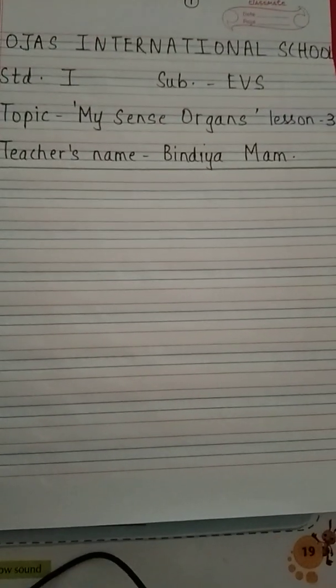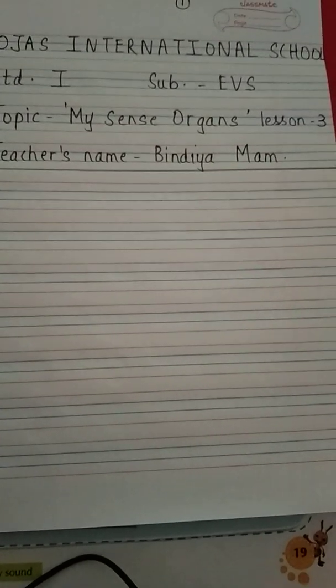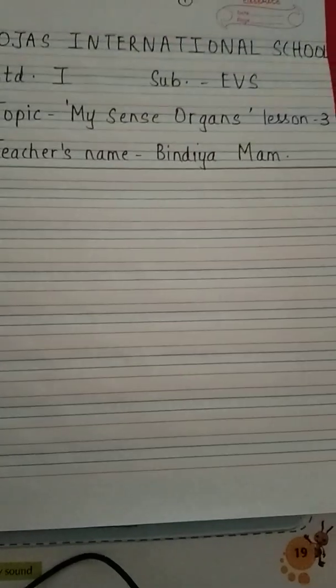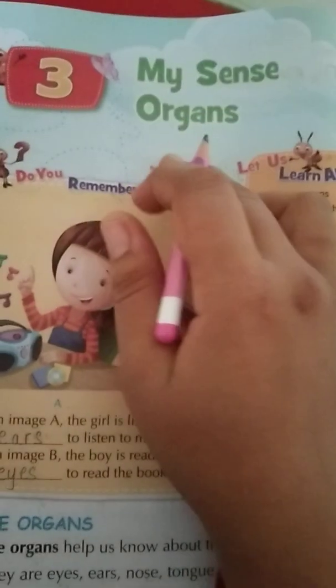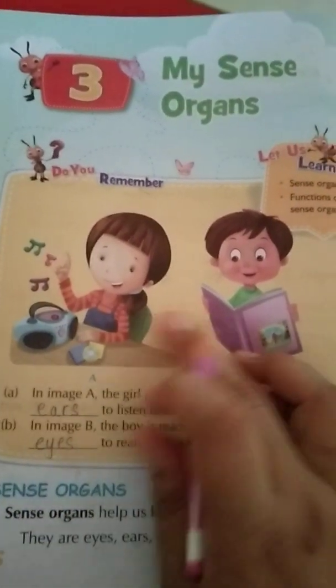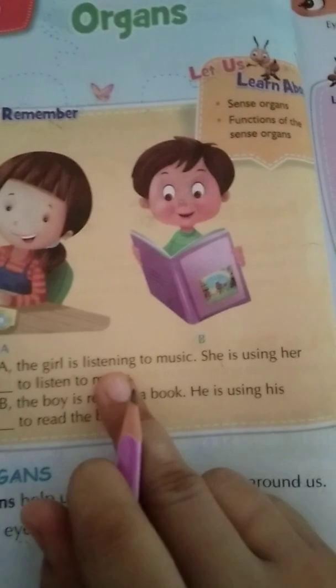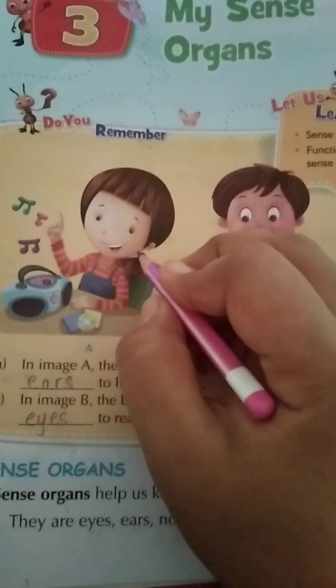Please take out your EVS textbook, pencil, eraser, open page number 16, lesson number 3. What can you see here? Here there are two images, image A and image B. In image A, the girl is listening to the music. So you have to write which body part she is using to listen to the music. She is using her ears. So here you have to write ears.